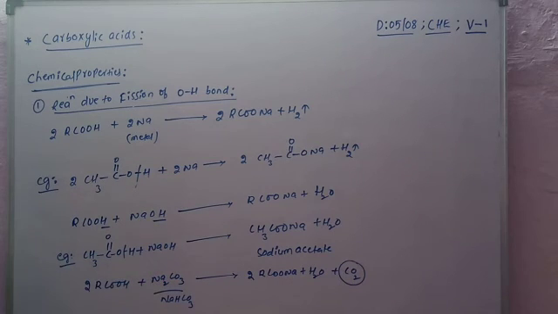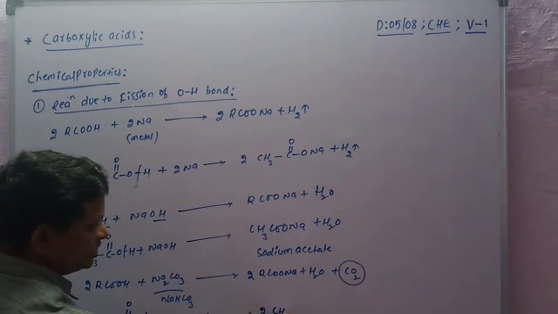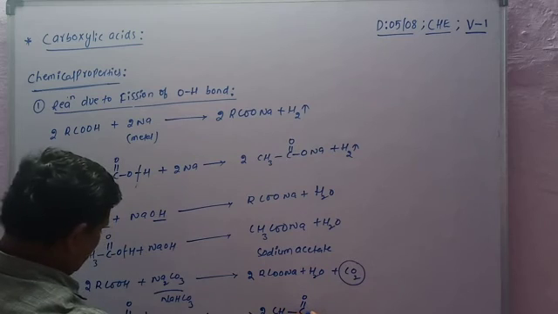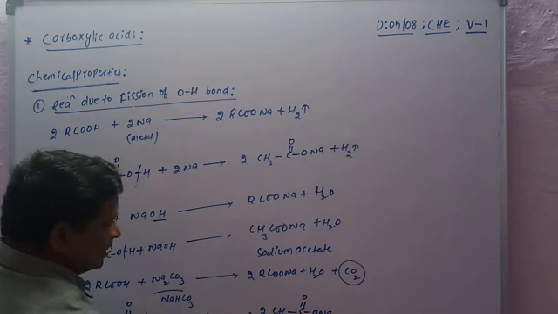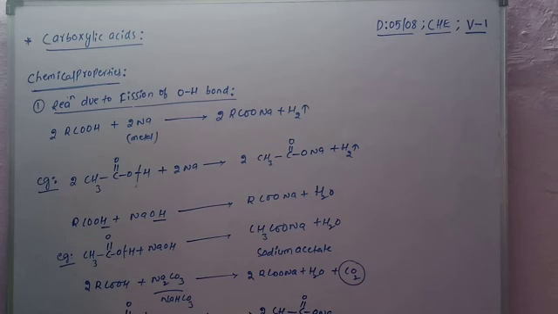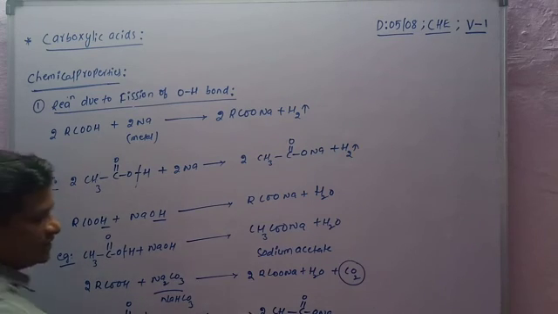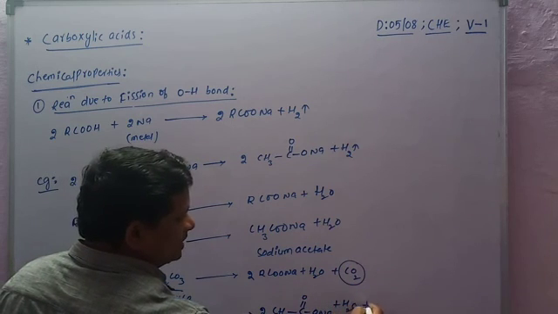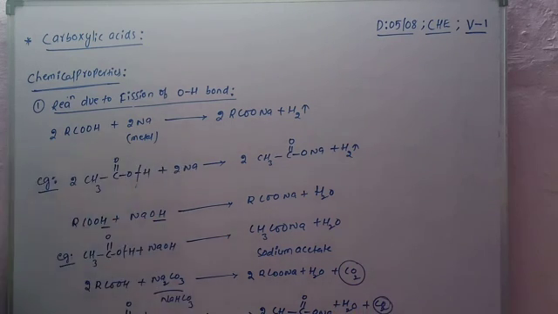For example, 2 moles of acetic acid, CH3C double bond O, O bond H, plus Na2CO3, sodium carbonate, with fission of the OH bond, gives 2 moles of CH3COONa plus H2O plus CO2. So it is the reaction due to fission of the OH bond.